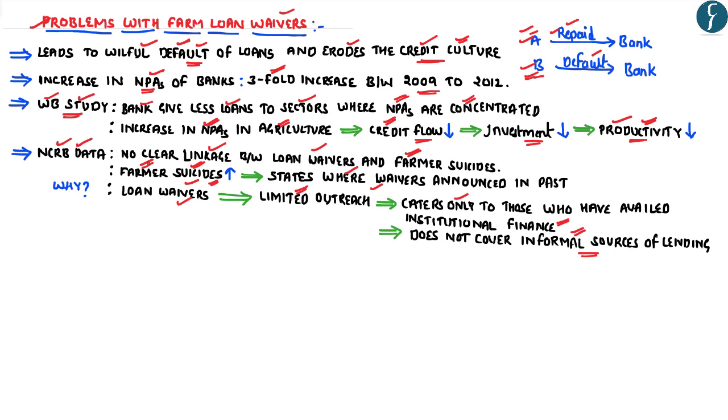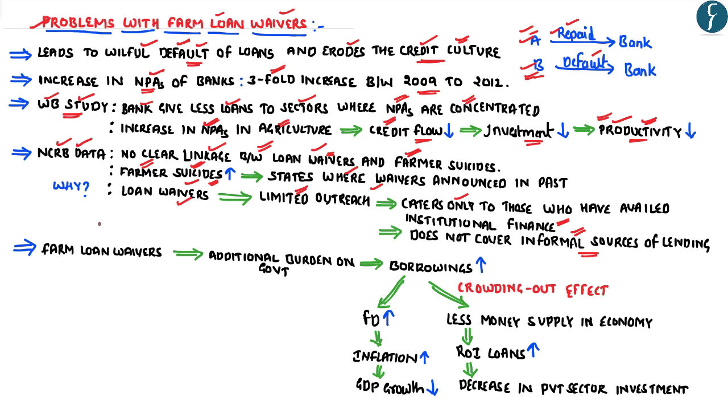And the farmers who mainly commit suicide are those farmers who may have taken loans from the informal sources of lending and are not covered under the farm loan waivers. So this clearly shows that the farm loan waivers in India have not only led to a decline in the productivity but have also not benefited the farmers. Further, the farm loan waivers put an additional burden on the government, wherein the government would be required to pay back the loans taken by the farmers to the banks.